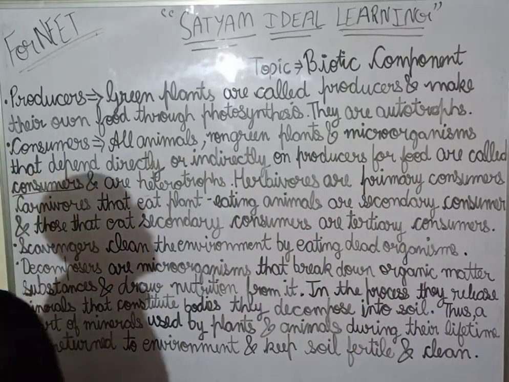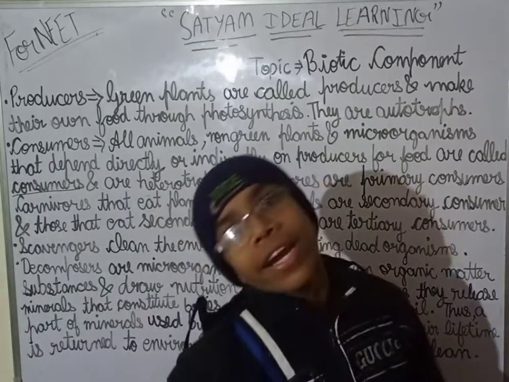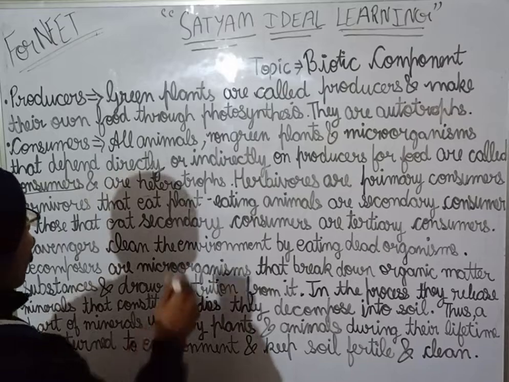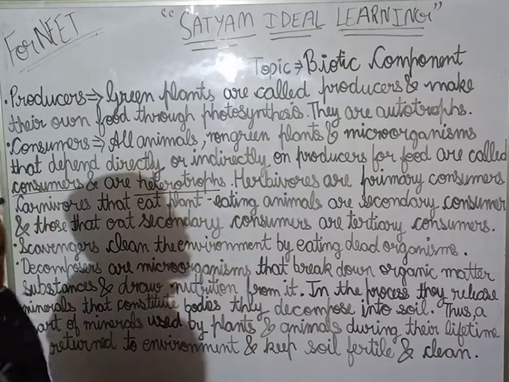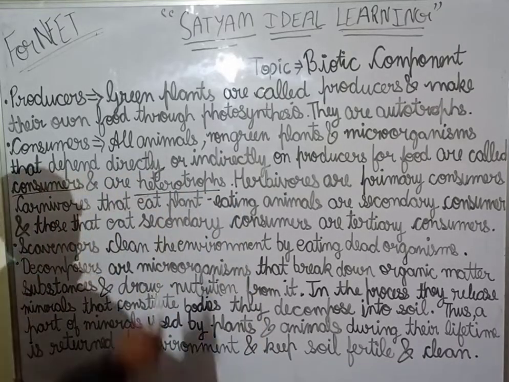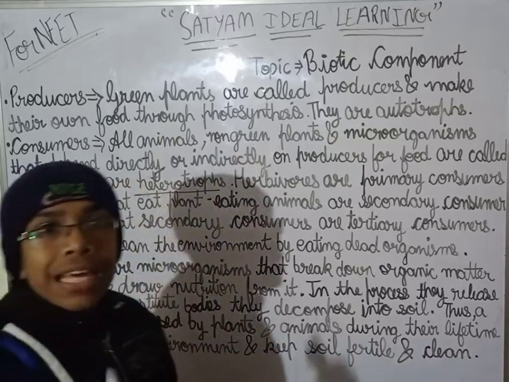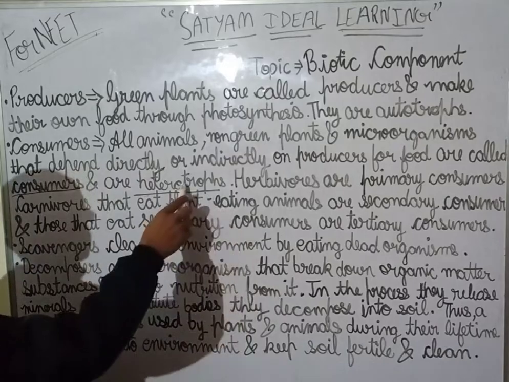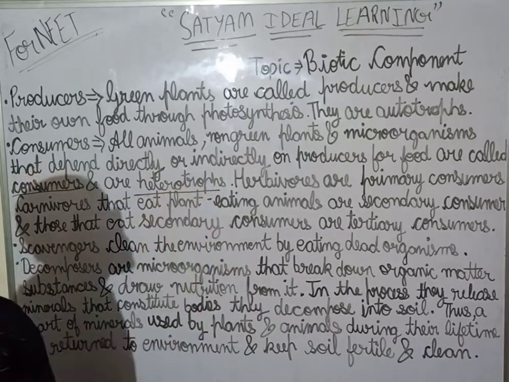So they consume food directly or indirectly from plants and are heterotrophs. They are what? Heterotrophs. Hetero means other. They are dependent on others for getting food. Trophos means getting food.